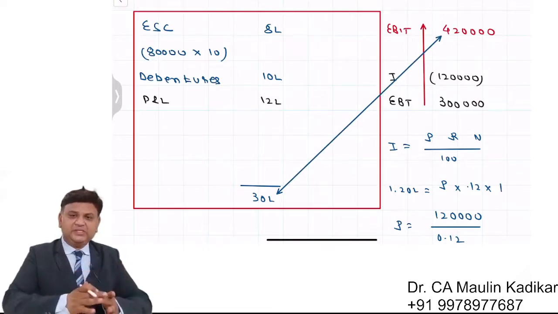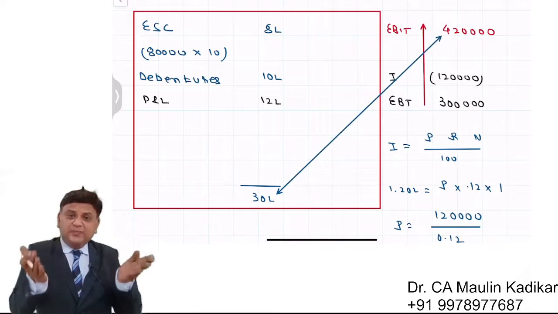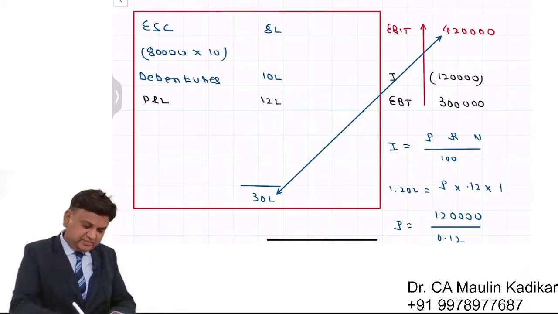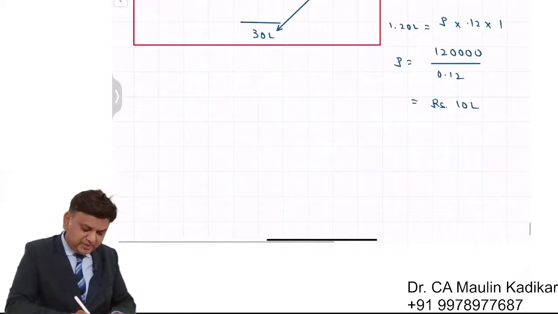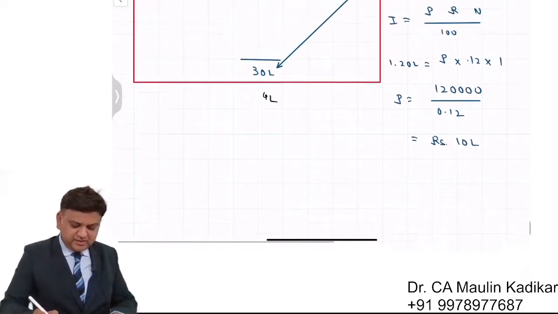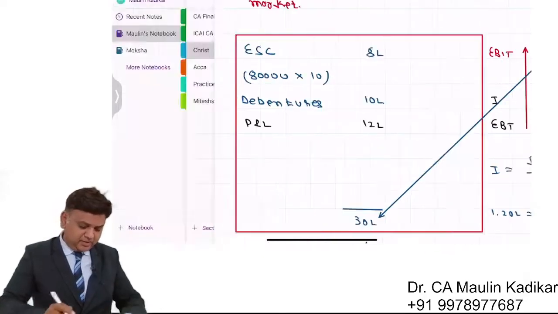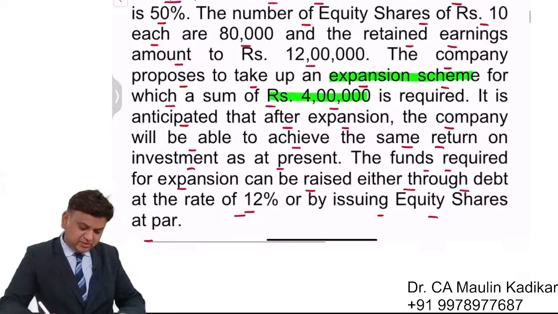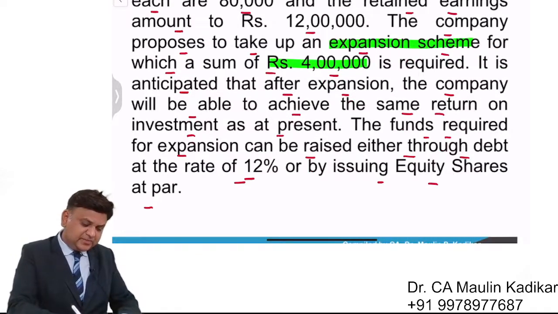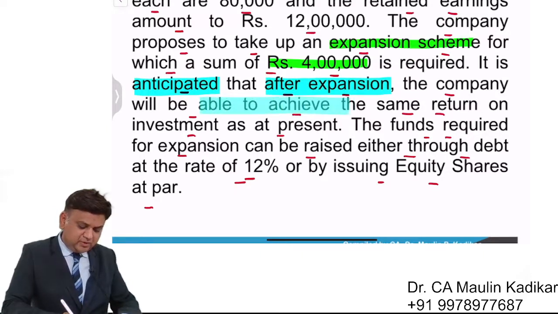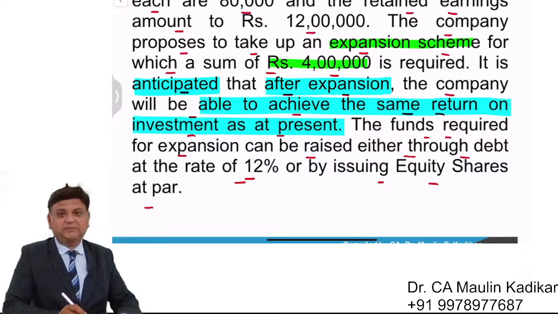The question says that now we are going to expand our business. What is the amount by which we are going to expand? We are going to expand by an amount of 4 lakhs. It is anticipated that after the expansion, the company will be able to achieve the same return on investment as at present.